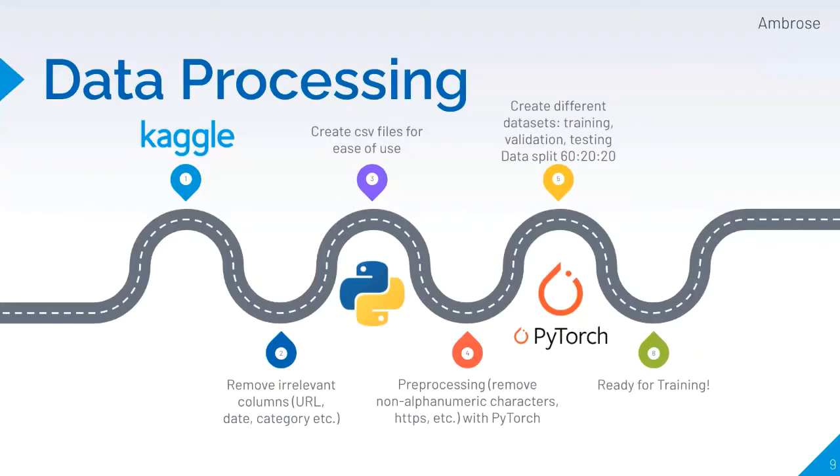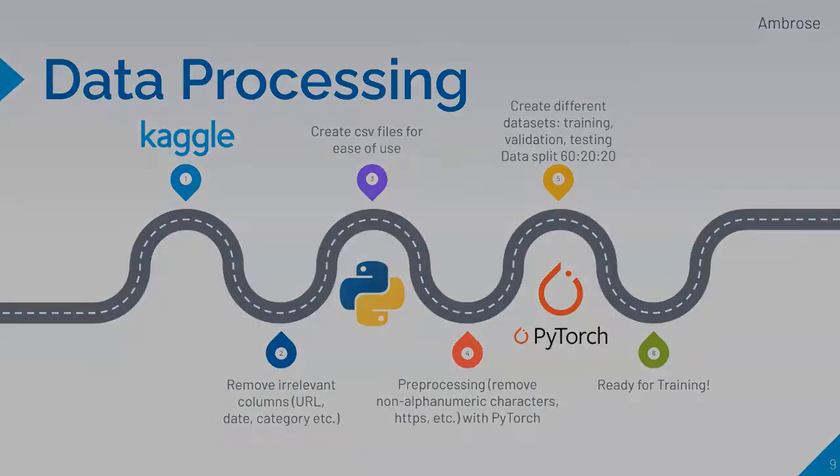After importing the data from Kaggle, we removed irrelevant columns of data such as URL and date. We then created CSV files to be easily uploaded into our projects. Using PyTorch, we pre-processed the text by removing non-alphanumeric characters in strings such as HTTPS. We finally split the datasets into training, validation, and test using a 60-20-20 split.